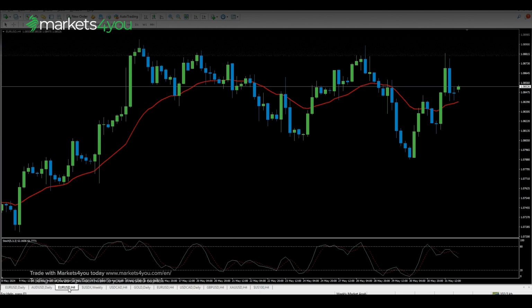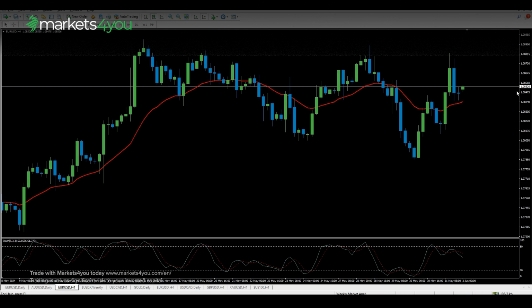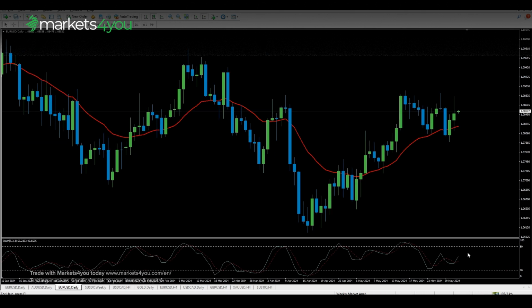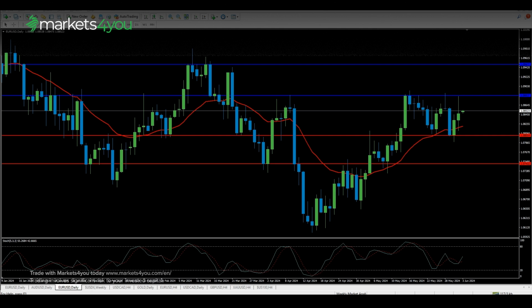Now, let's move to the euro to US dollar chart. The price is above the 20-period moving average on the 4-hour, daily, and weekly charts, indicating a bullish trend. The stochastic is also moving higher, approaching the overbought area. On the daily chart, the stochastic is also moving higher in the middle, creating potential for a higher movement in the pair. Meanwhile, I have drawn support at 1.08 as my first support and 1.0743 as my second support, and resistance at 1.0883 and 1.0950. Euro to US dollar might consolidate within this range before breaking out, depending on the ECB rate decision.